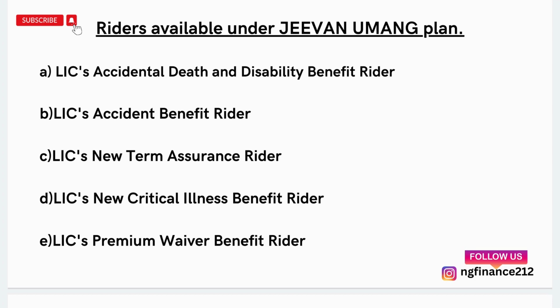So LIC has 5 riders. First is LIC's accidental death and disability benefit rider. Second is LIC's accident benefit rider. Third is LIC's new term assurance rider. Fourth is LIC's new critical illness benefit rider. And fifth is LIC's premium waiver benefit rider. If you want to understand in detail about these riders, you can definitely contact our team, because if I explain these riders in this video then it will be a long video.